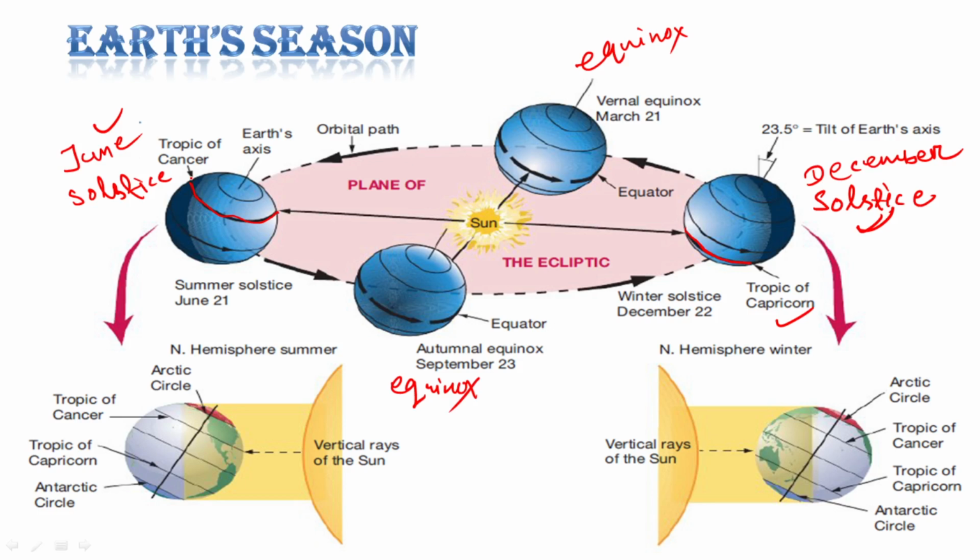So when Earth is nearer to the Sun, that is during the December month, it is called December solstice. And at that December solstice, the direct rays are falling on the Tropic of Capricorn or southern tropics. Whereas when Earth is at the farthest distance during June, the direct rays are falling on the northern tropics. This is called June solstice. During June solstice, the direct rays are falling on the Tropic of Cancer. Okay, make a note of this, because they will definitely ask you this question and you will get confused.